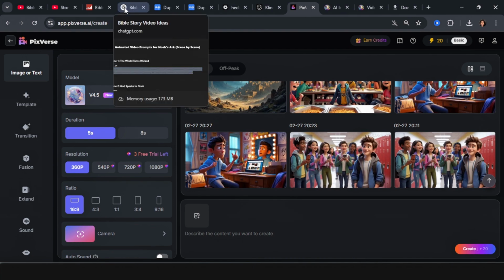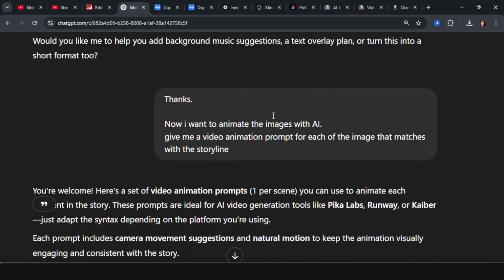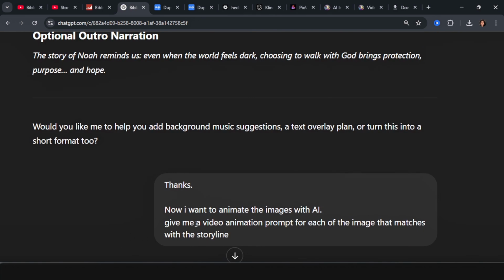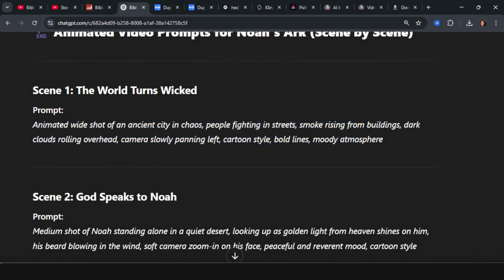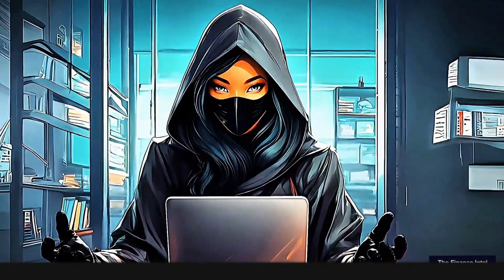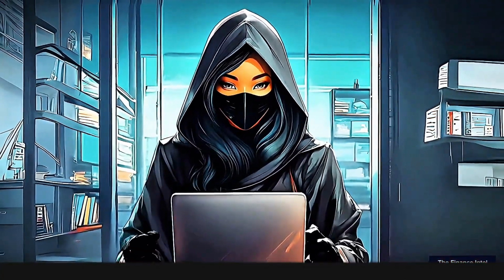To do that, we're going to head to ChatGPT and tell ChatGPT, now I want to animate the images with AI. Give me a video animation prompt for each of the images that matches the storyline. And ChatGPT has gone ahead to give us animation prompts to animate those images into a video. You may want to screenshot the prompts as I am showing you.